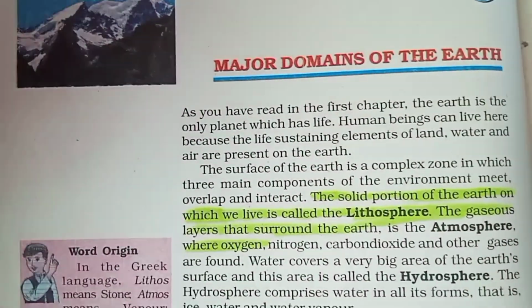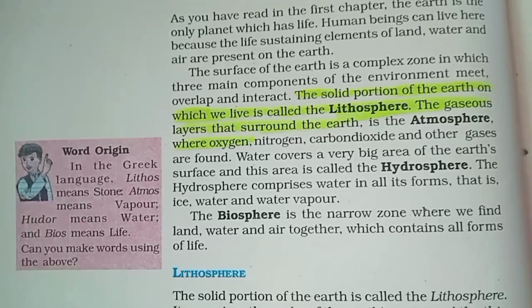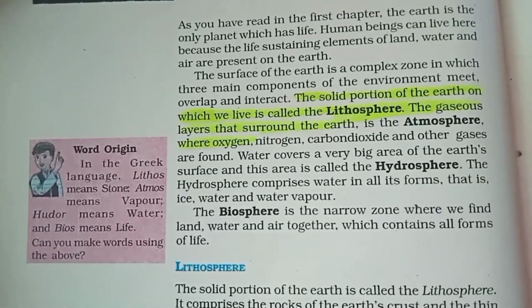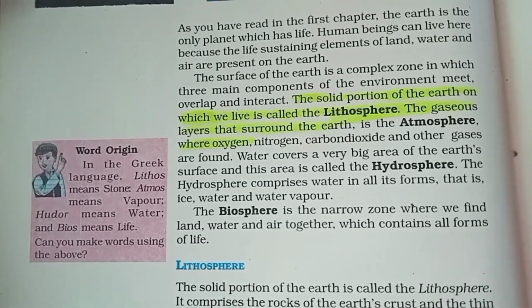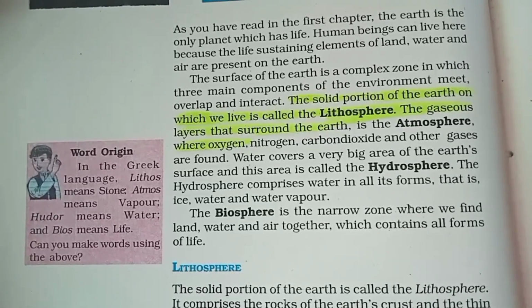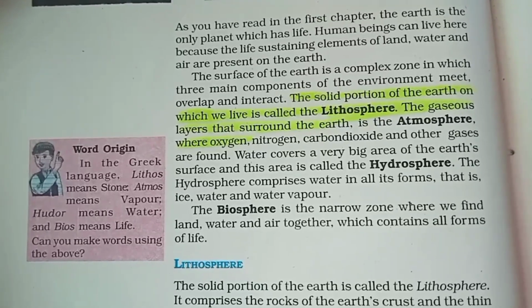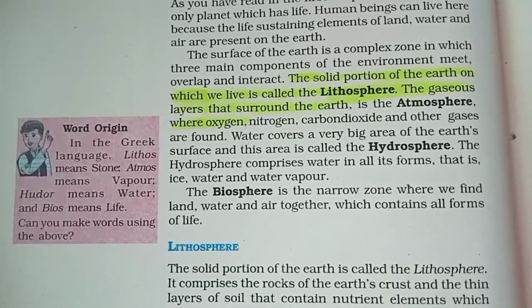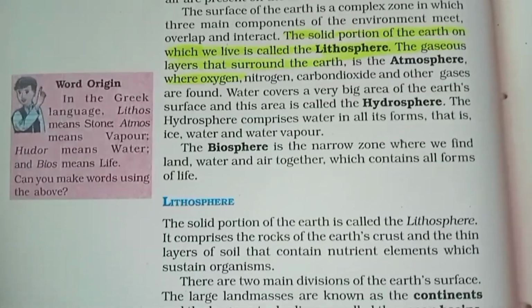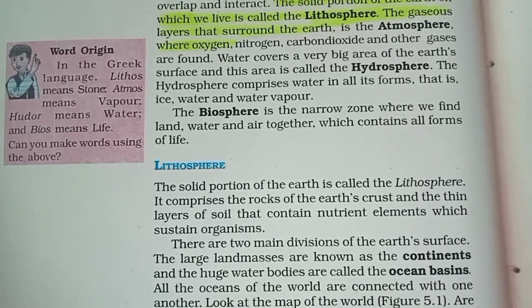Major domains of the Earth. As you have read in the first chapter, the Earth is the only planet which has life. Human beings can live here because the life-sustaining elements of land, water and air are present on the Earth. The surface of the Earth is a complex zone in which three main components of the environment meet, overlap and